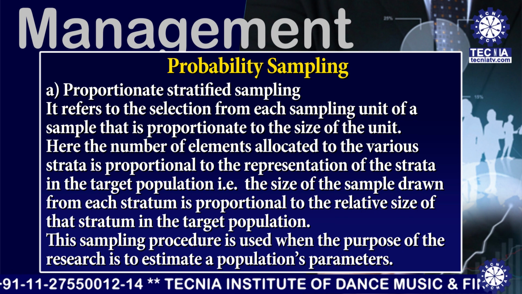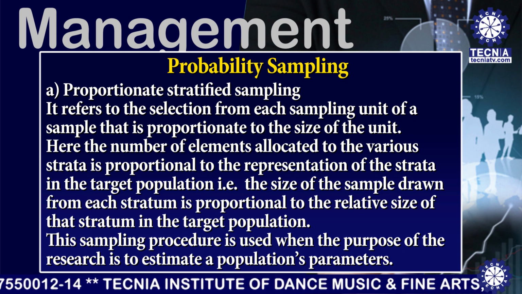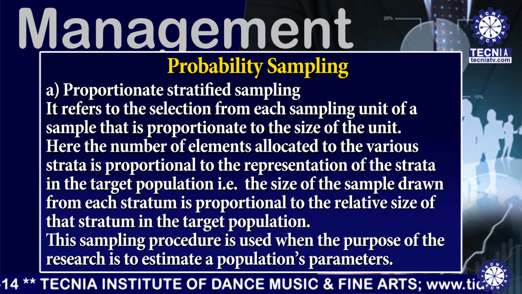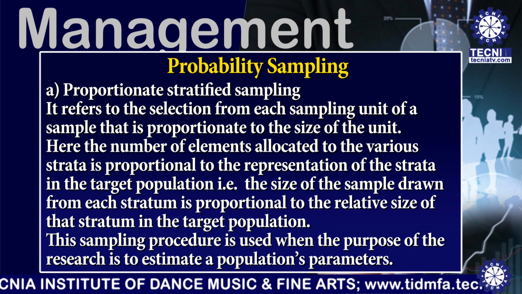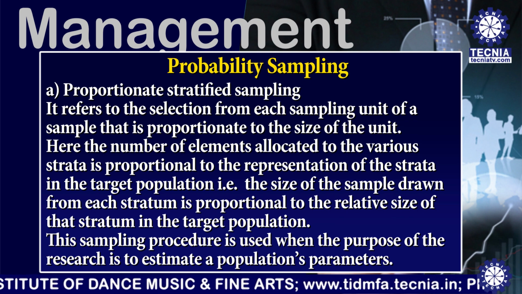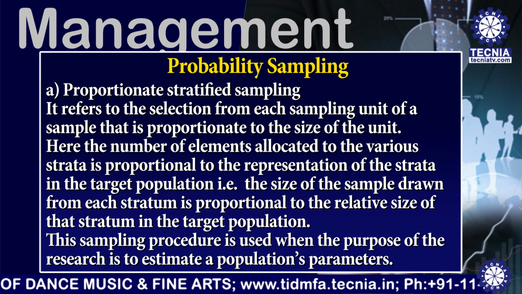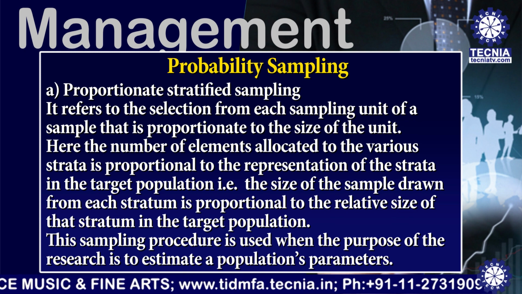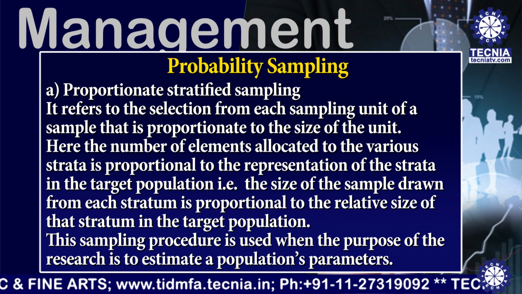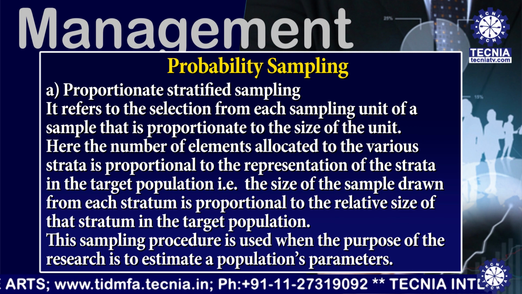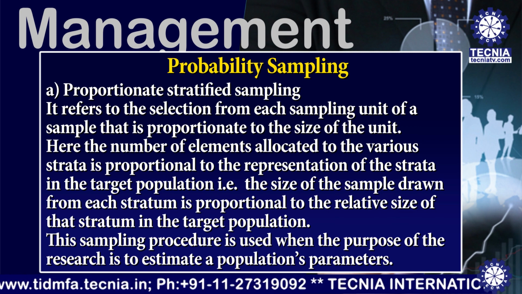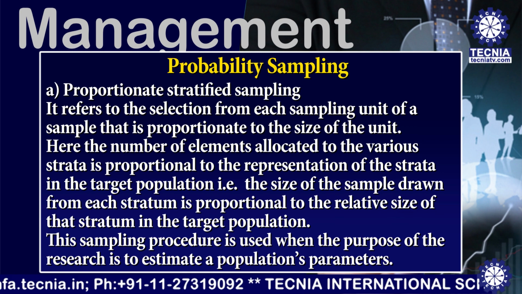That is, the size of the sample drawn from each stratum is proportional to the relative size of that stratum in the target population. This sampling procedure is used when the purpose of the research is to estimate a population parameter.